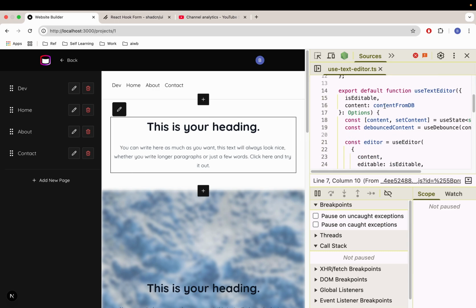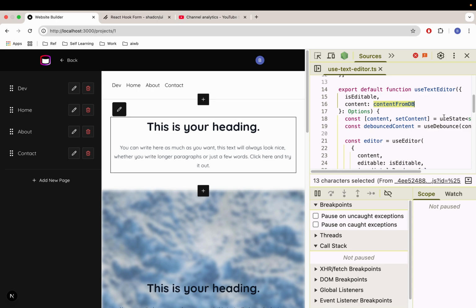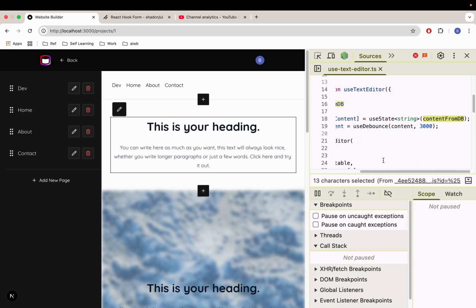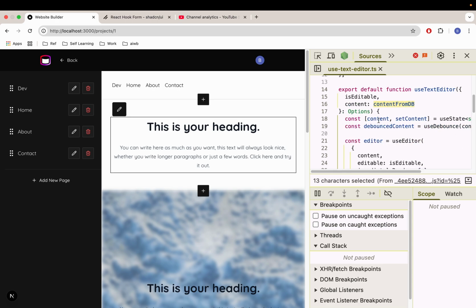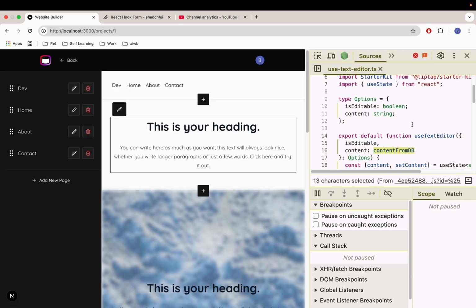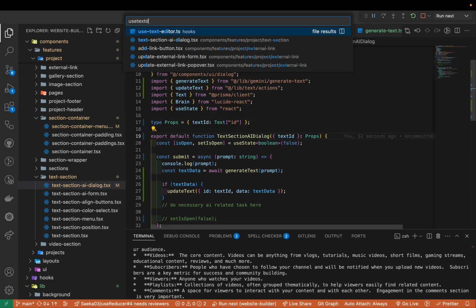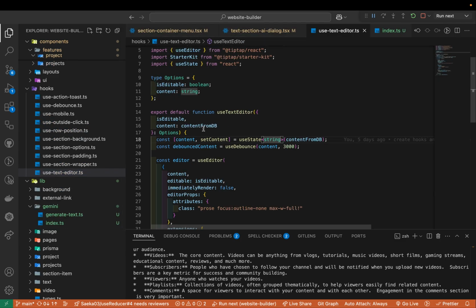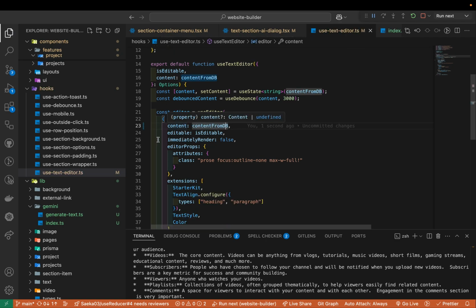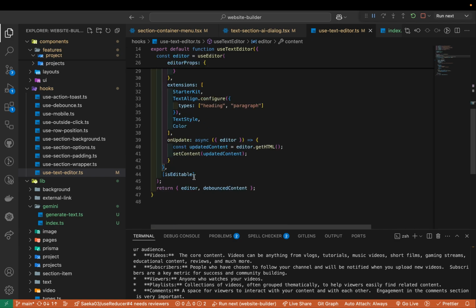So if you take a look, we're receiving the content from the DB. Gotcha. So we are using the useEffect hook. So except the initial rendering, the content does not change, even though this content from DB changes, right? Okay, so in that case, let's go to our use text editor. And then here, when I receive this, maybe we can have this one as a default value, probably. And then when this content changes, right, we want to